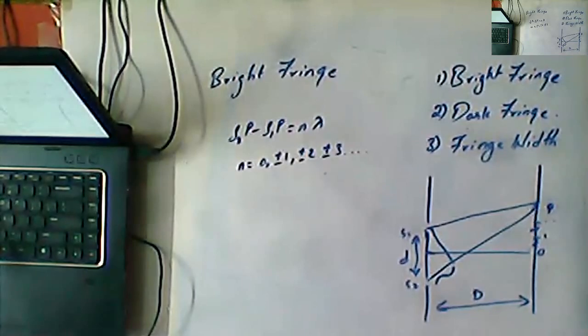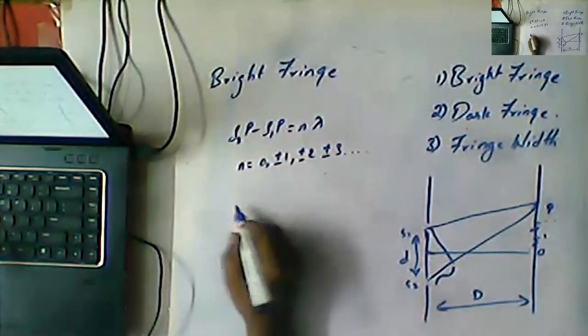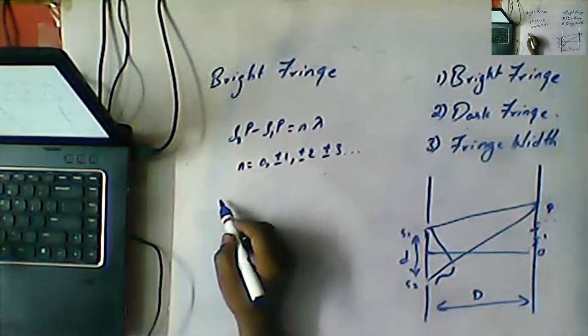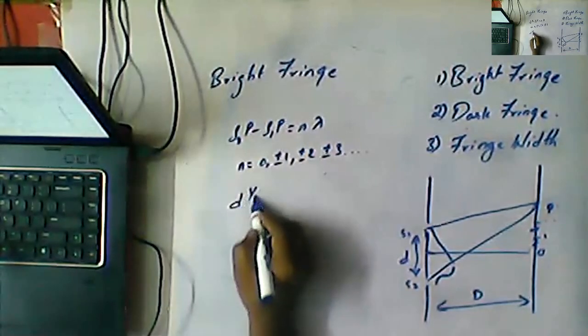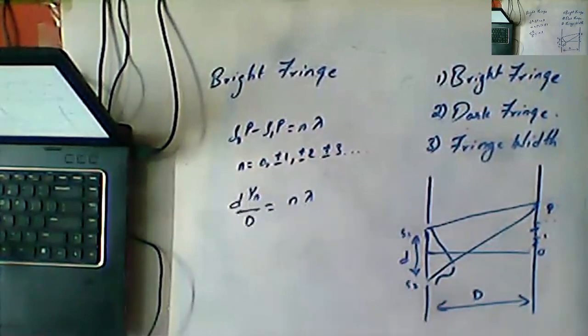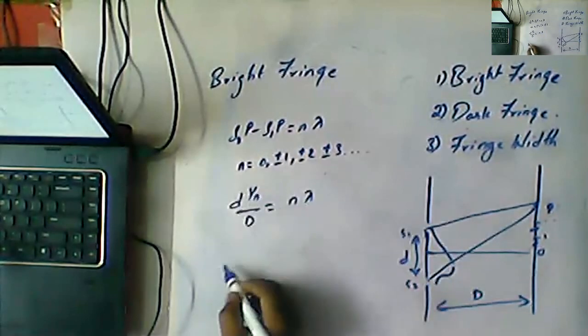So these are the topics. Now coming to the point, we already know that the extra path S2P minus S1P is equal to, what is the formula? y_n d by capital D is equal to n lambda. From where did we get this?